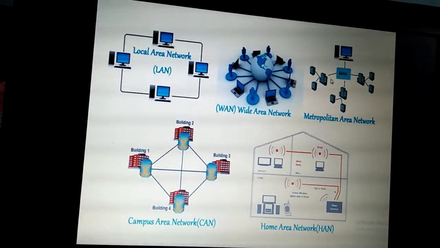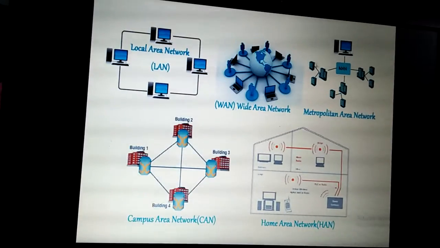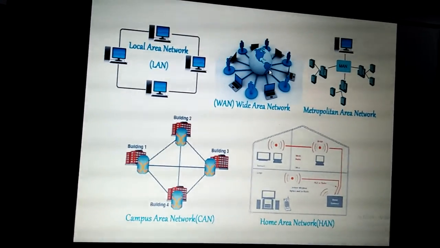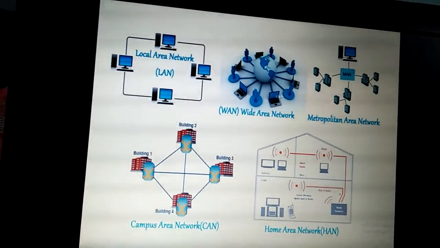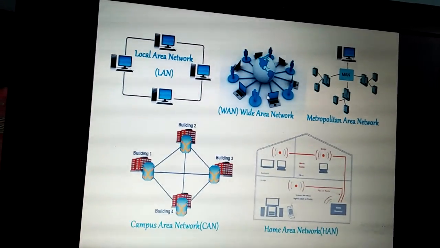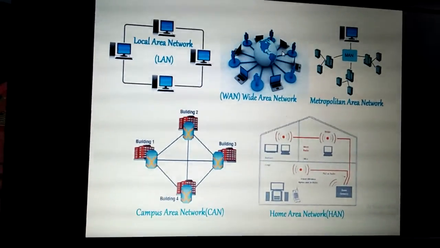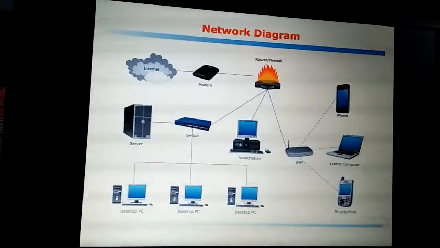Different LANs will be there. All these LANs are going to be connected in order to make a MAN. Next, all these MANs and LANs are going to make a wide area network around the globe. Overall, in the entire world, all the computing devices, different LANs and MANs are going to make a wide area network with the help of the satellite. So these are the diagrams to understand the different types of networks.